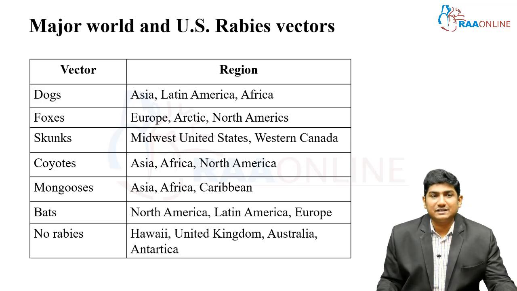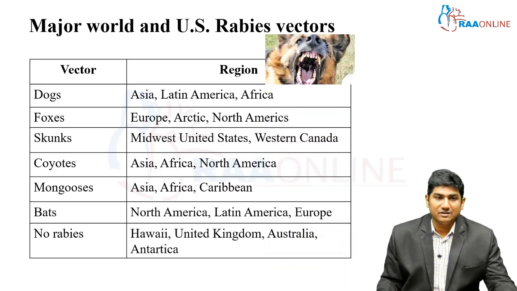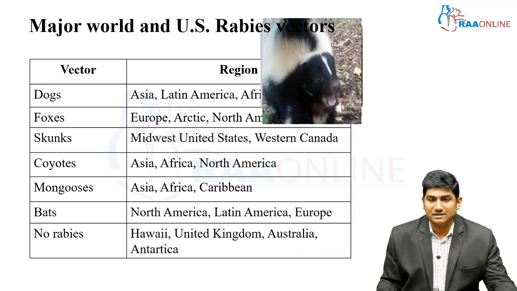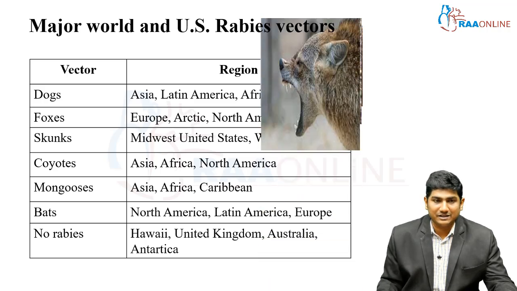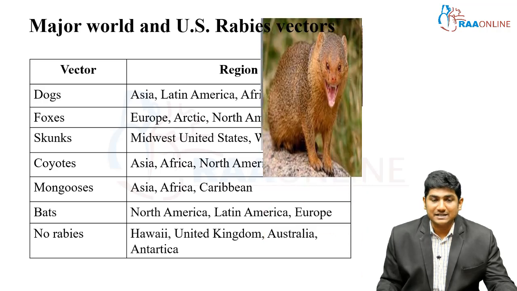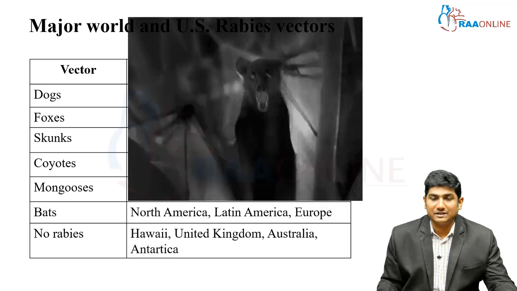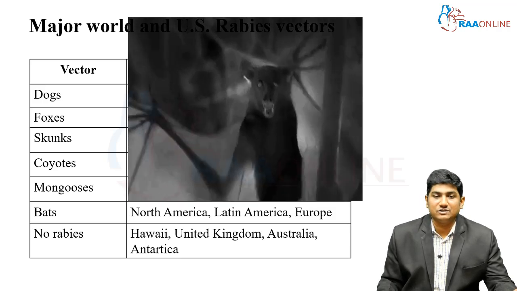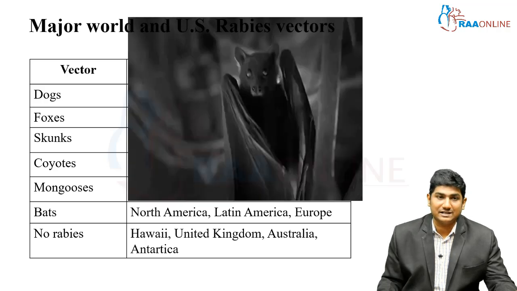The vector is the dog in Asia, Latin America and Africa; foxes in Europe, the Arctic and North America; skunks in the Midwest United States and Western Canada; coyotes in North America; mongoose in Asia, Africa and the Caribbean; and bats in North America, Latin America and Europe. The rabies-free regions are Hawaii, the United Kingdom, Australia and Antarctica. So these are the different vectors.